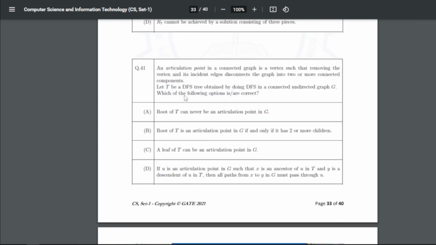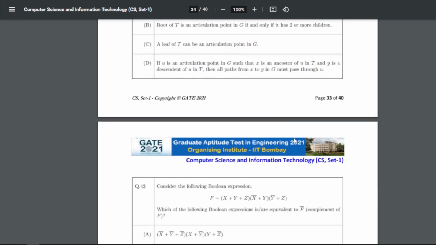Now 41: an articulation point in a connected graph is a vertex such that removing the vertex and its incident edges disconnects the graph into two or more connected components. Let T be a DFS tree obtained by doing DFS in a connected undirected graph G. Which of the following options is correct? So for 41 our answer will be B, that is the root of T is an articulation point in G if and only if it has 2 or more children.